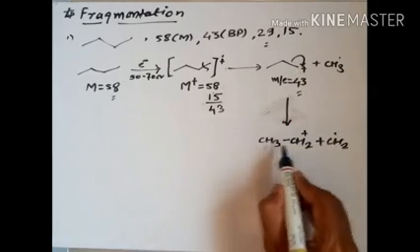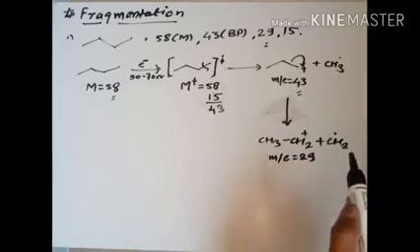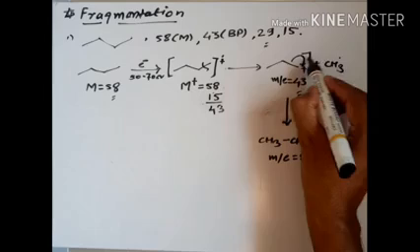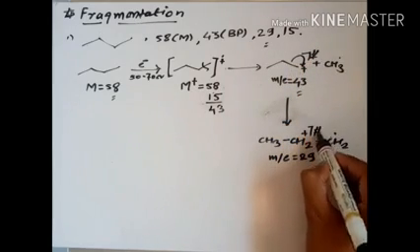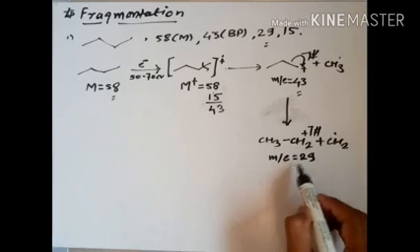So this CH3 CH2 is the m/e of 29. Obviously these are radicals, so we have to write down the symbol of the instability. So this is the 29.